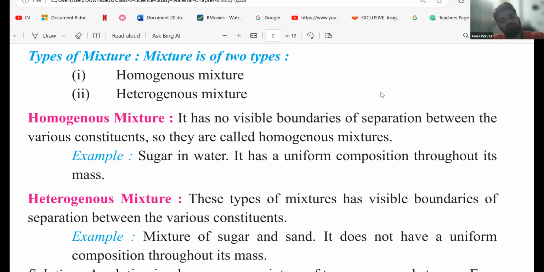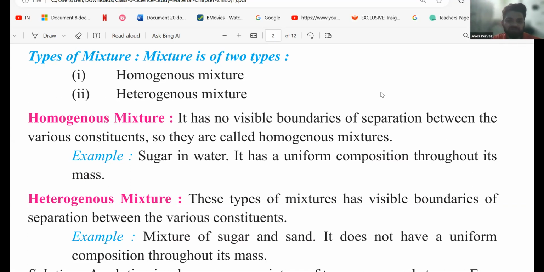Homogeneous mixtures and heterogeneous mixtures. A heterogeneous mixture has visible boundaries, meaning you can see the particles. If they are not visible, the particles can easily settle down. We'll discuss this one later.